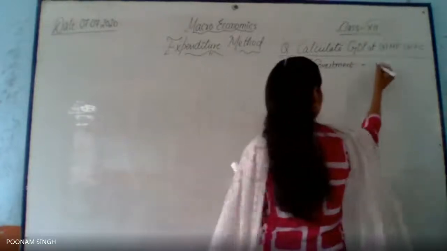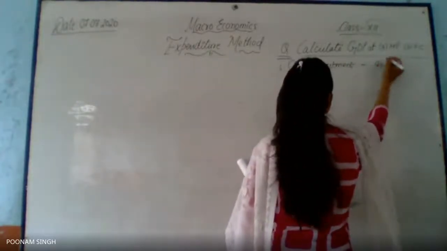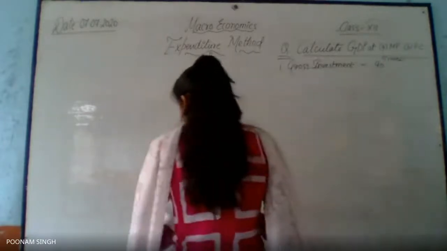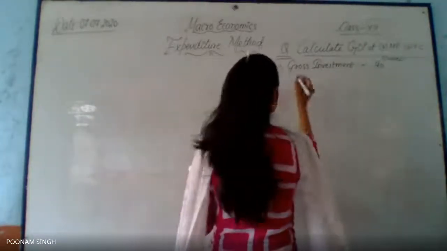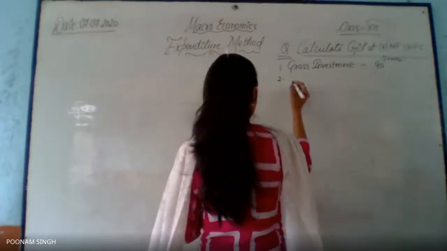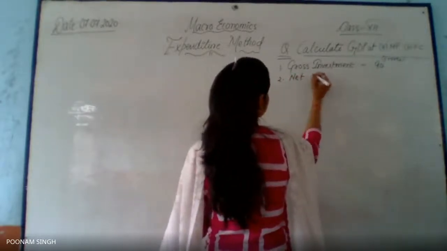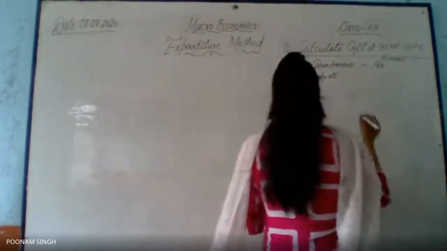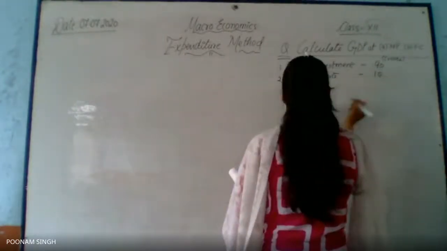That is how much? 90. This is in crores, right? Then I have number two, net exports. How much is it? 10.